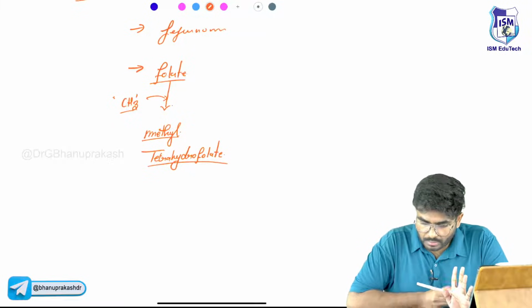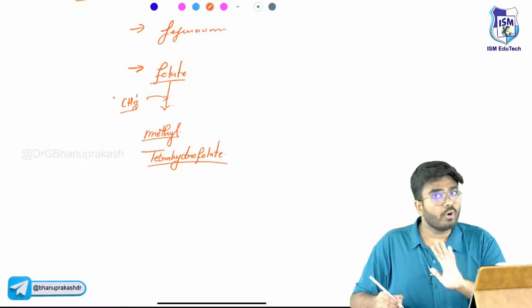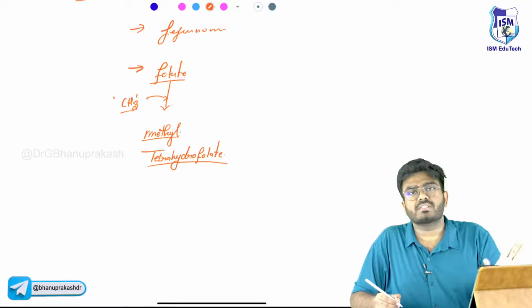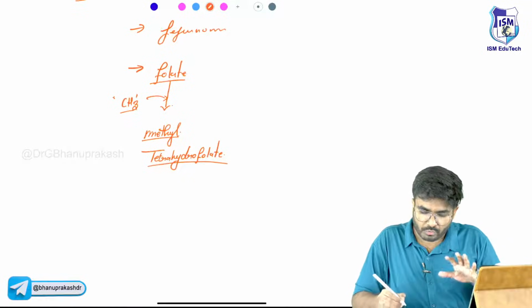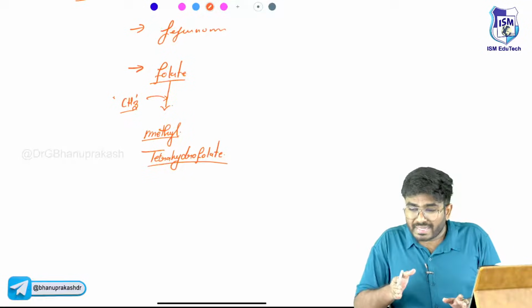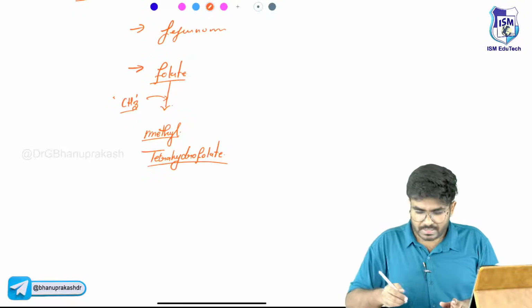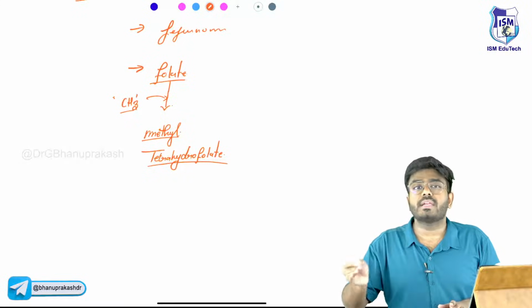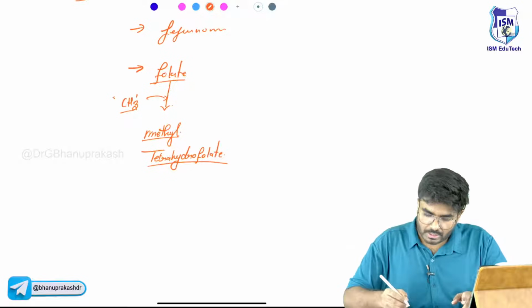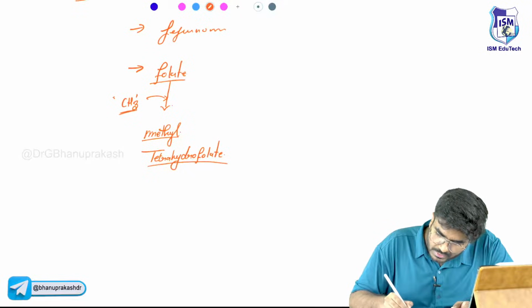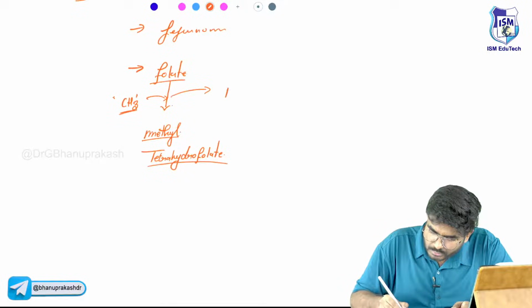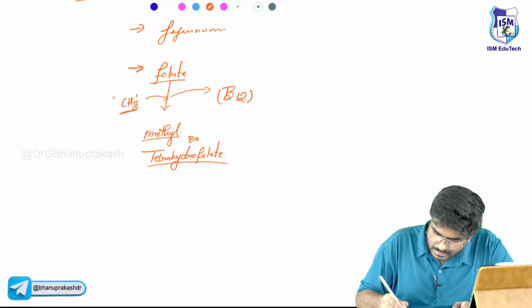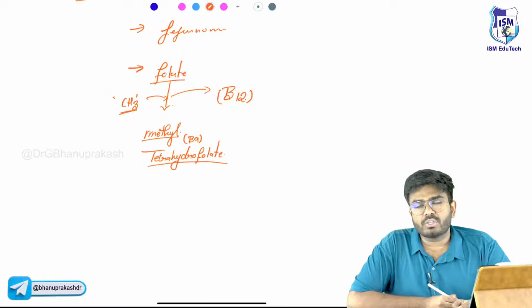In order to participate, we don't want methyl tetrahydrofolate. Tetrahydrofolate is good. What we want is tetrahydrofolate, but not the methyl form. Before entering into the DNA precursor synthesis, this methyl group needs to be donated to some other methyl acceptor. So who is going to accept this methyl group? This methyl group is transferred from B9 to vitamin B12, the cyanocobalamin.